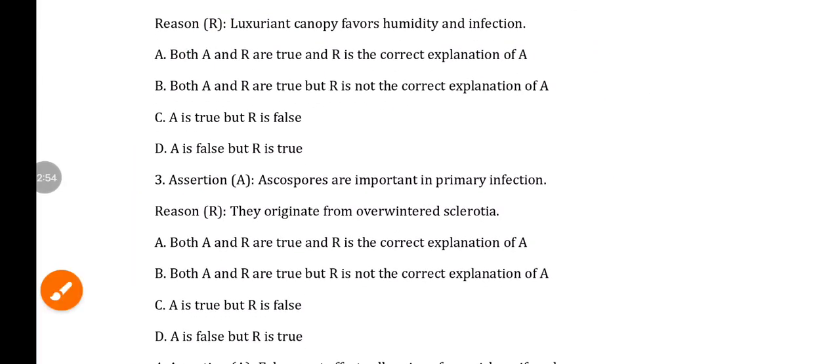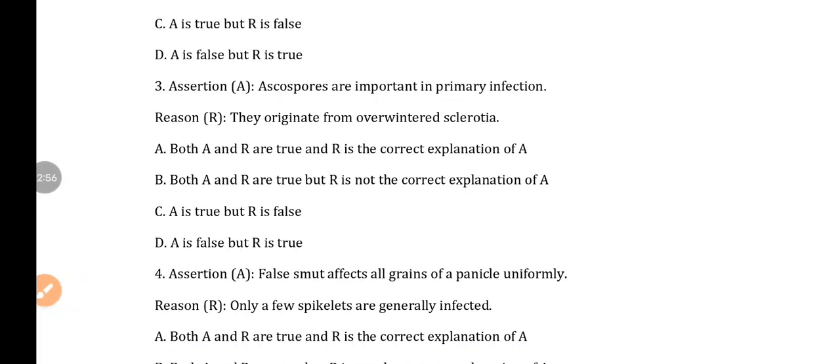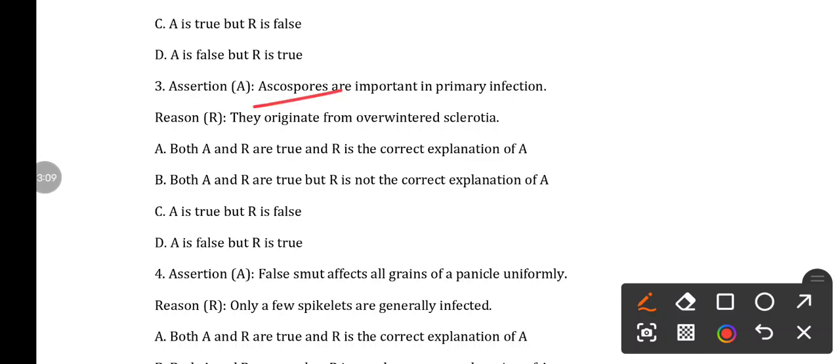Then question number 3, assertion: ascospores are important in primary infection. Reason: they originate from overwintered sclerotia. Yes, both are correct. The sclerotia are the primary source of inoculum, and when the sclerotia germinate they produce the ascospores, which infect the plant and cause primary infection. So option A is correct.